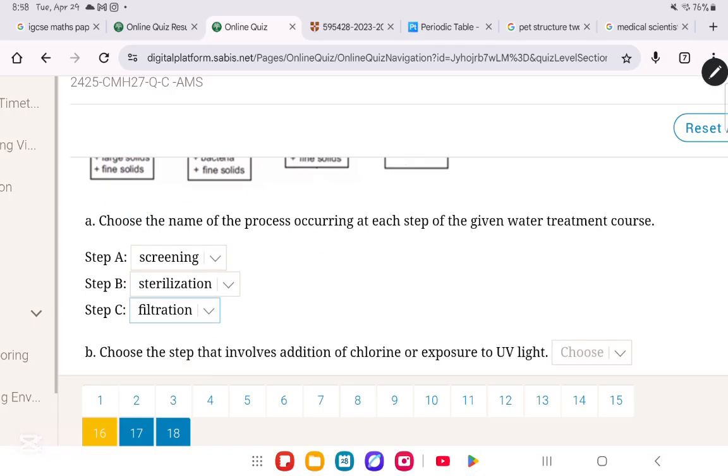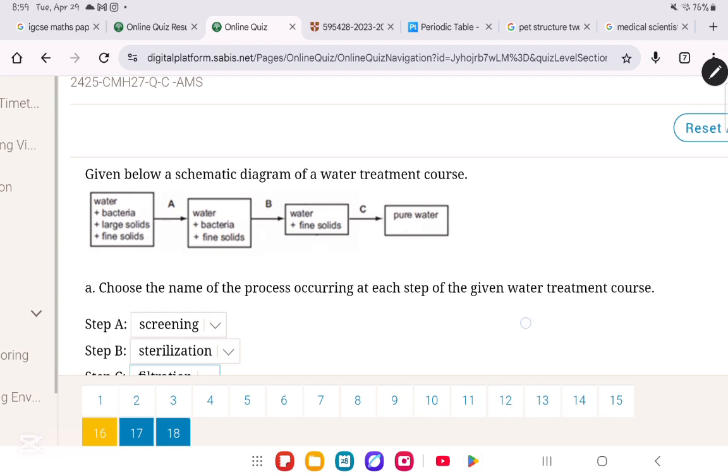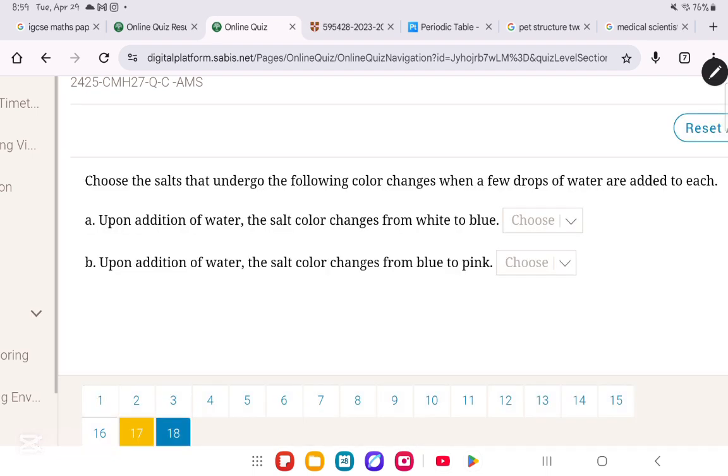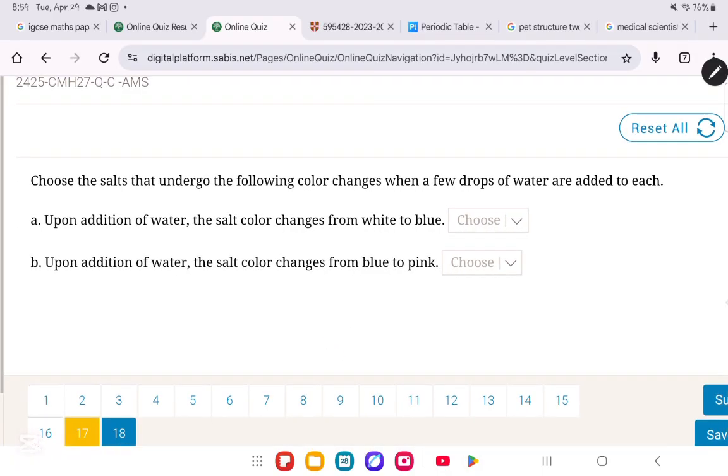Now choose the step that involves the addition of chlorine or exposure to UV light. Chlorine, UV light is gonna kill the bacteria. Killing the bacteria is sterilization, so it's gonna be step B, very simply. We move on to question number 17. Upon the addition of water, the solid color changes from white to blue. From white to blue, very important.